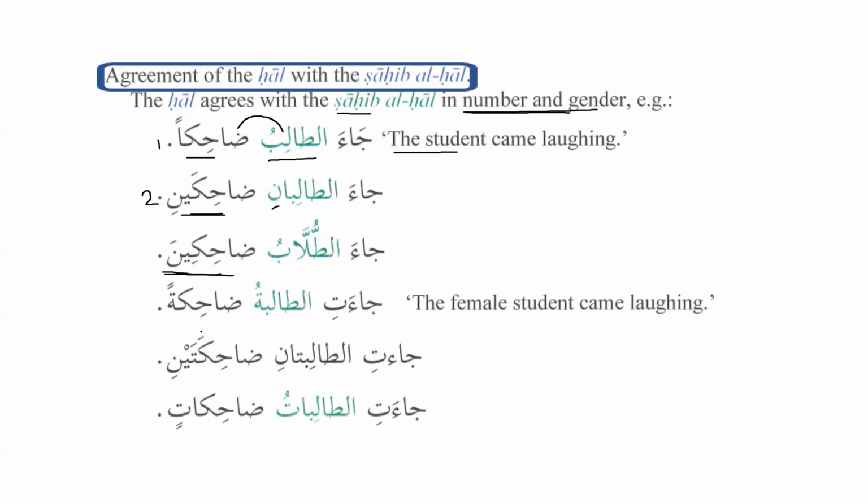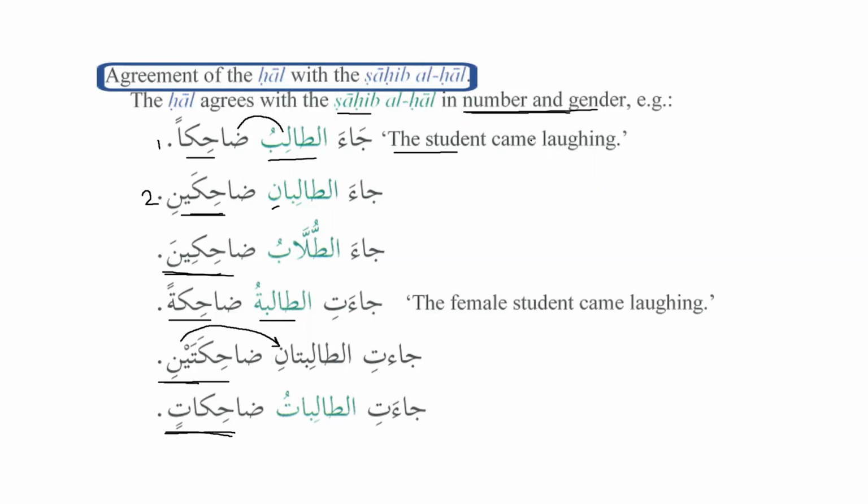Ja'at al-talibatu dahikatan. The female student came laughing. So al-talibatu is feminine. That's why the hal has to be also feminine, dahikatan. Similarly, if we have two students, ja'at al-talibatani dahikataini. Ani, aini, tani, taini. So when I have two students, it will be taini, dahikataini, and ja'at al-talibatu dahikatin. The female students came laughing. It's more than 3, right? So if we have one student, it will be dahikatan, 2 dahikataini, and more than 2, it will be dahikatin.